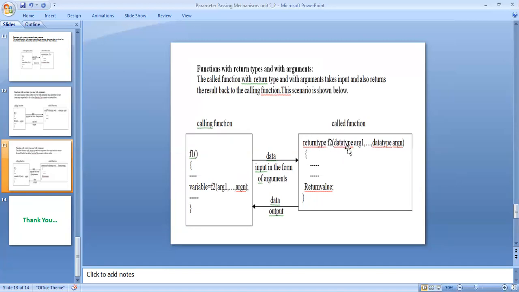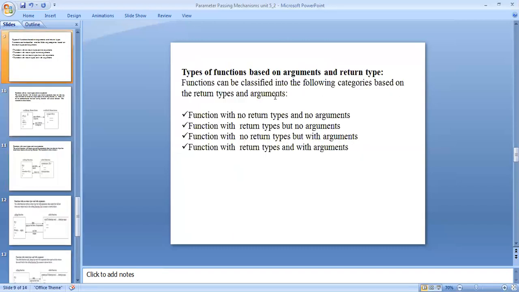Here the return type in f2 defines the function type, and the data types can be float, char, double, for argument 1 and argument 2, and the return type data is the output sent to the calling function. It means that the called function with return type and with arguments takes input and also returns the result back to the calling function. These are all four types of functions, types of functions based on arguments with return types.